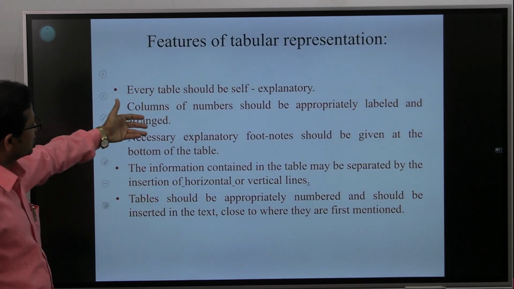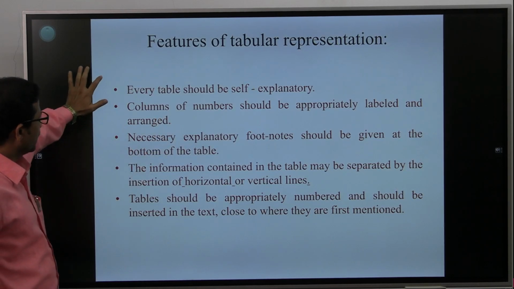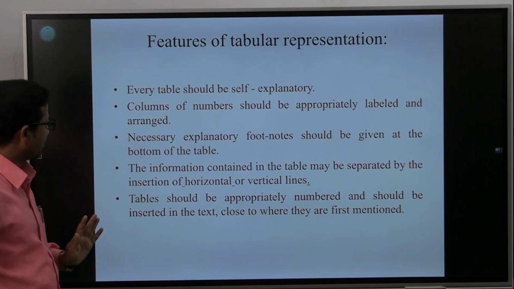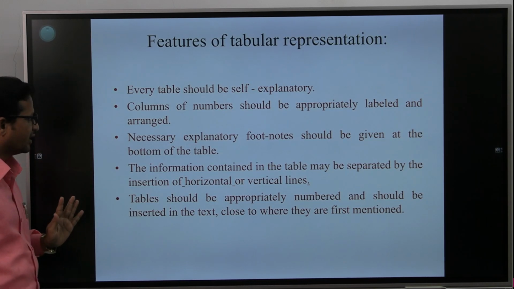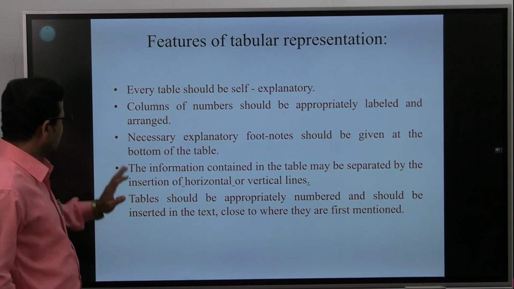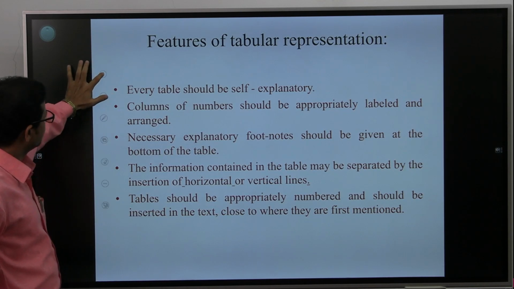These are the features of tabular representation. Every table should be self-explanatory, the columns should have appropriate labels, and there should be necessary explanations such as footnotes. These are about tabular representation.